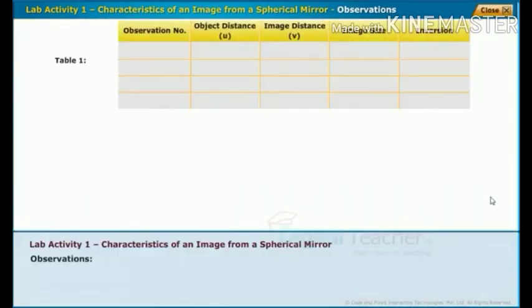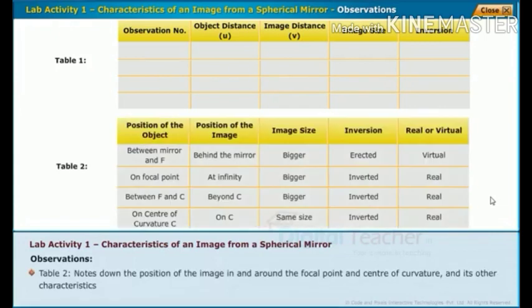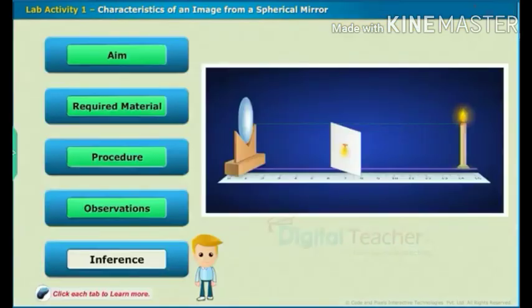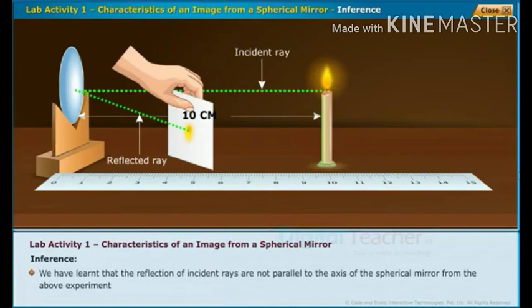As part of our observation, Table 1 is used to note down the distance of the candle from the mirror, distance of the paper from the mirror, the size of the image and its inversion. Table 2 notes down the position of the image in and around the focal point and center of curvature and its other characteristics. From this activity, we have learned that the reflection of incident rays is not parallel to the axis of the spherical mirror from the above experiment.